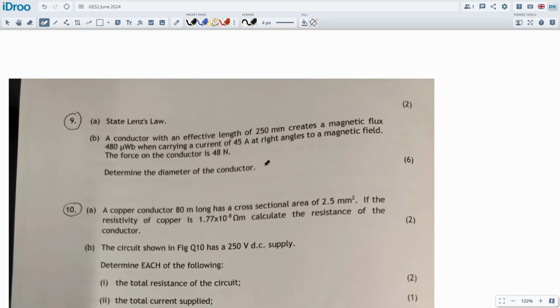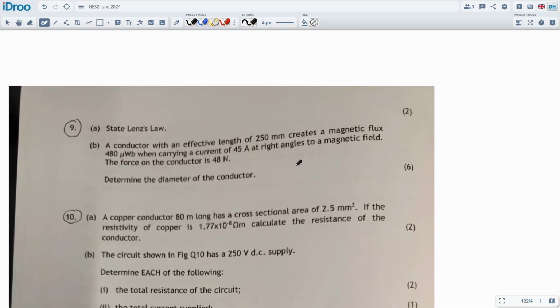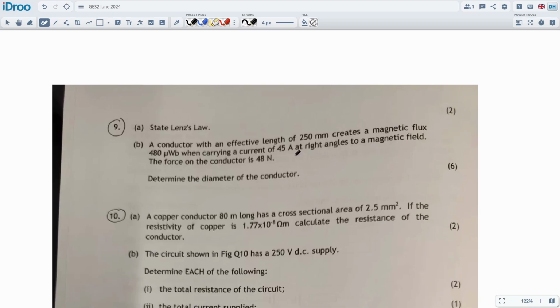Then, oh yeah, look, F = BIL sin theta, magnetism, nice and easy. The problem with this is that they throw in a couple of extra units like microwebers, which is not really that bad. You've got to work the whole problem backwards to get the diameter of the conductor rather than doing it forwards, which I know for you guys is a little bit tricky on the algebra sometimes. Just unnecessary really. Not too difficult really by the time you've gone through GES 1 and GES 2.